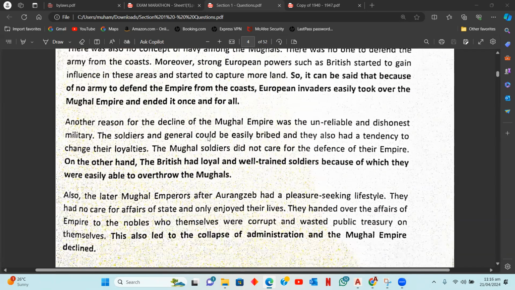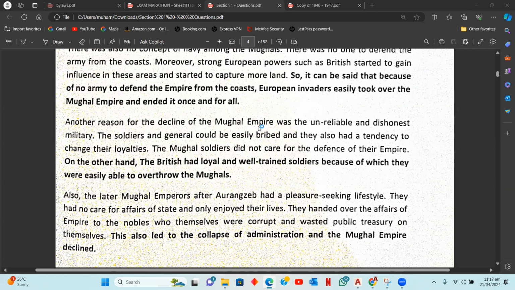Now, the fifth reason here is that the Mughal emperors were unreliable, they were dishonest, the soldiers could easily get bribed. You can obviously mention examples here in 14 mark questions. It's always encouraged that you write examples for reference because the examples help you justify your claims. Whatever points you make, whatever arguments you create, you need to justify your arguments with the help of examples from the course, right? The examples make your claims extremely stronger. So it's highly advisable that you do mention examples.